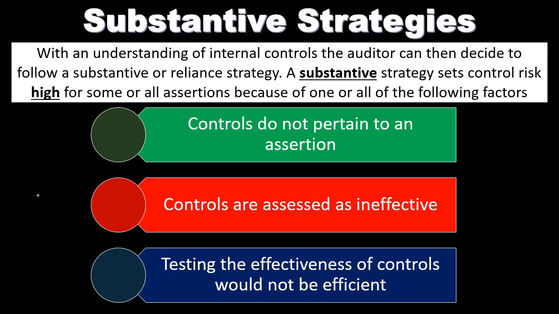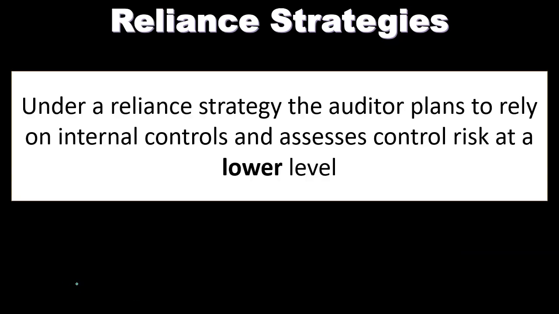So it's possible that the internal controls are in place, but we just can't test them. Testing the effectiveness of the internal controls would be more difficult and take more time than the substantive testing in some particular cases, in which case, why would we do the more work? We're trying to do less work. That's the point of us relying on internal controls in the first place. If it takes us more work to test the internal controls than to do the substantive testing, then we'll do the substantive testing.